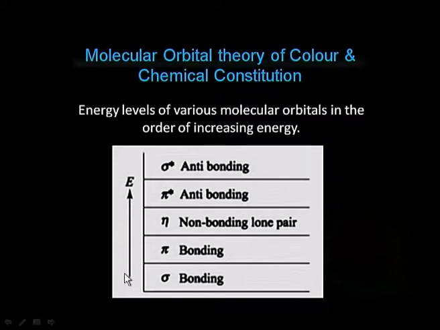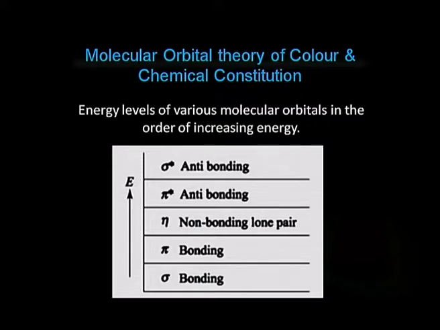It is also important to note that the energy associated with the sigma bonding molecular orbital is minimum, whereas the energy associated with sigma star is maximum. In other words, if we excite an electron from the sigma bonding to the sigma anti-bonding molecular orbital, a large amount of energy will be needed, because you have to give this much energy for the sigma electron to move from bonding to anti-bonding orbital, and when they require that much energy, they will fall in a very short wavelength. That means the compound will be colorless.